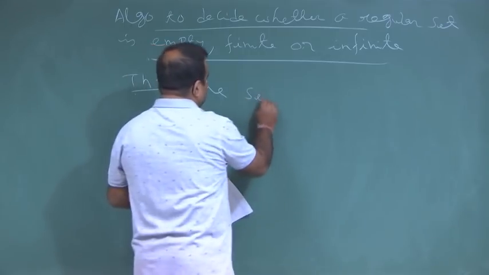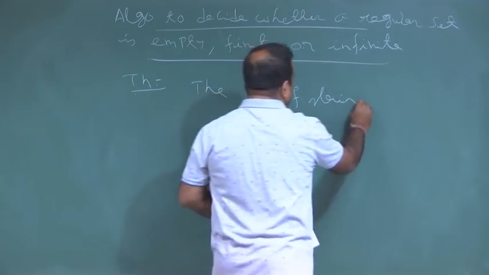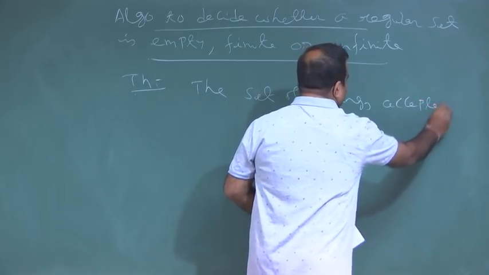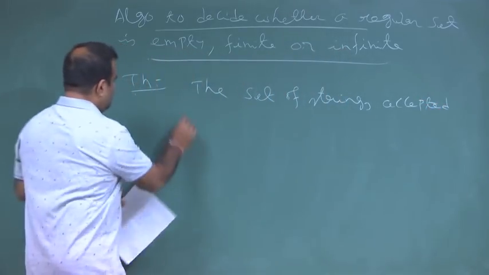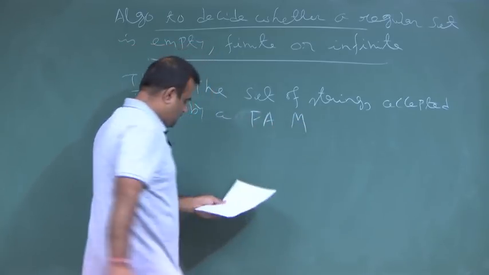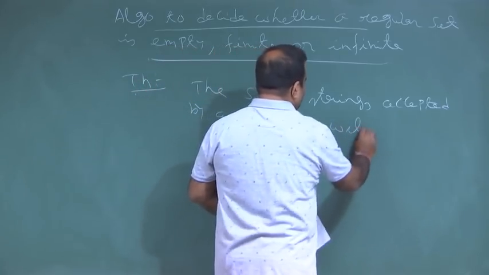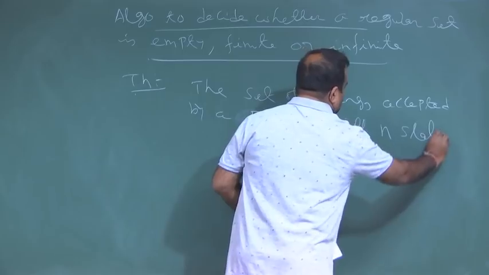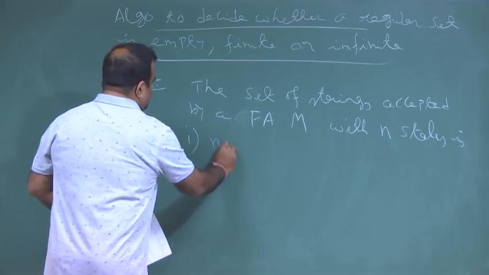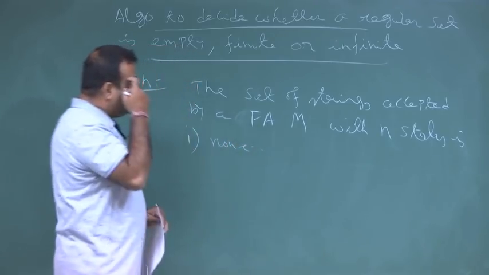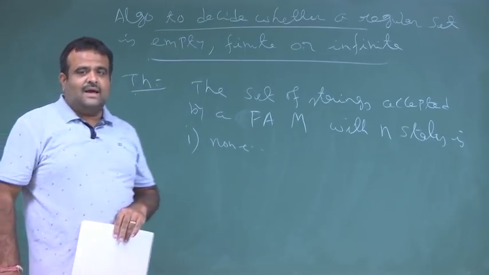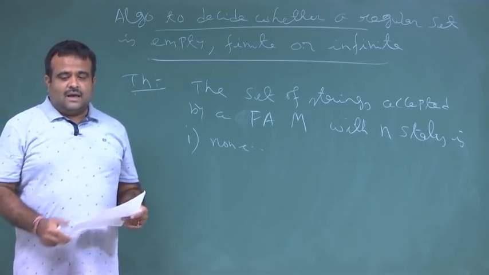The set of strings accepted by a finite automaton M with n states is non-empty if and only if we have a string of length less than n, and it will be infinite if we have a string of length more than n.